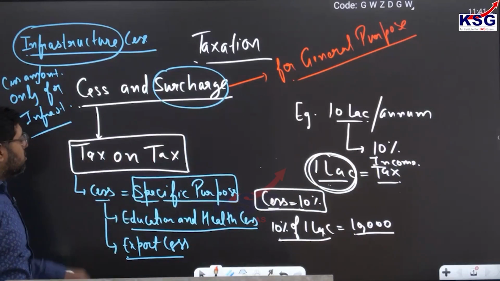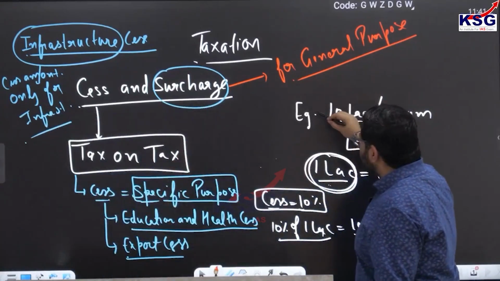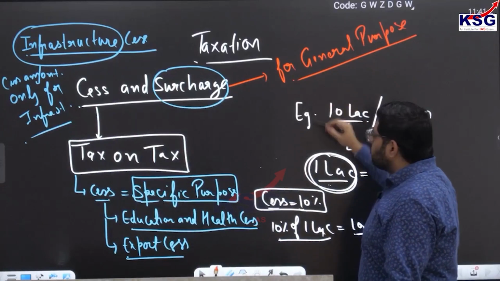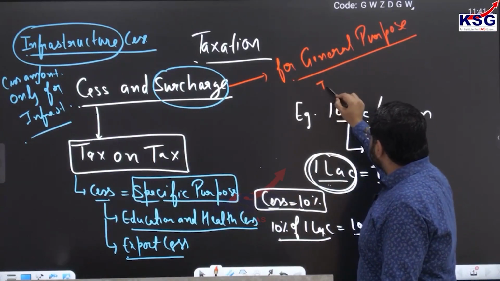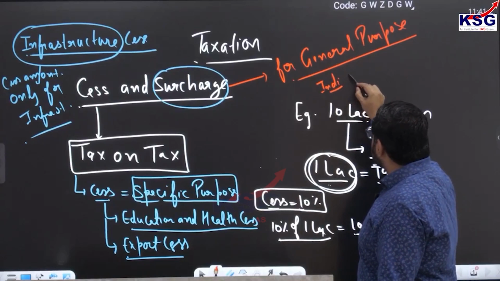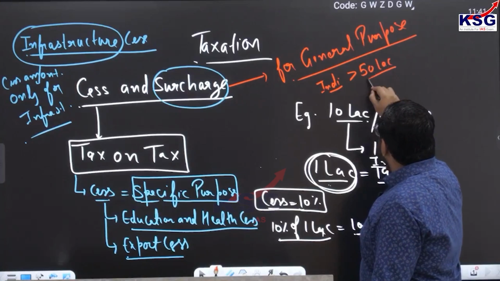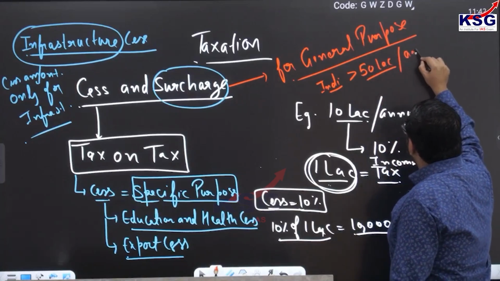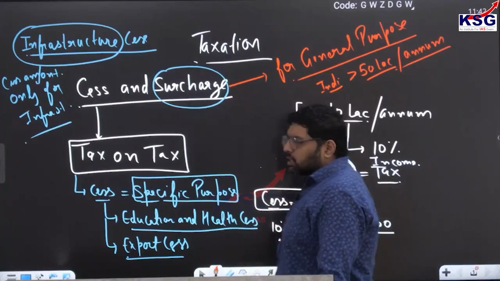Normally surcharge is imposed for luxury items, or on those who are earning high income. For example, in India, if any individual is earning more than 50 lakhs per annum, that person has to pay surcharge.